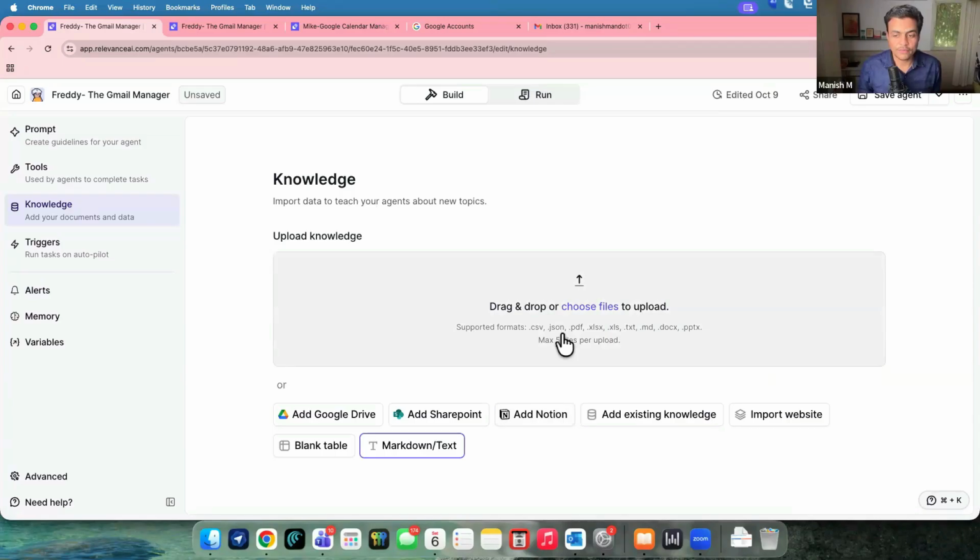In case you want to add any static files, you can simply drop multiple files into the agent. So this is how the agent gets to see the knowledge base. And even from knowledge, you can define at each step which knowledge to be considered or picked up for what kind of processing. So that is something important.